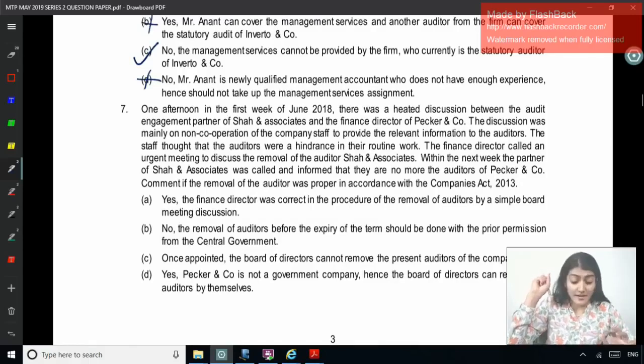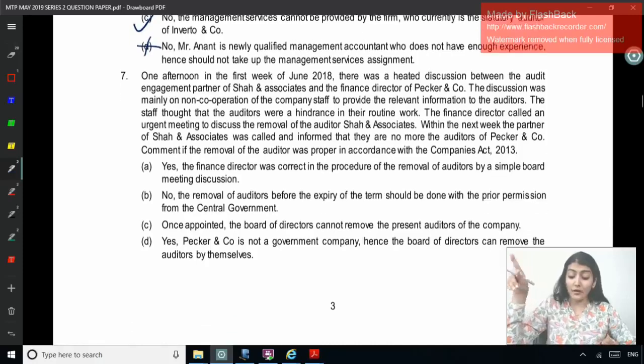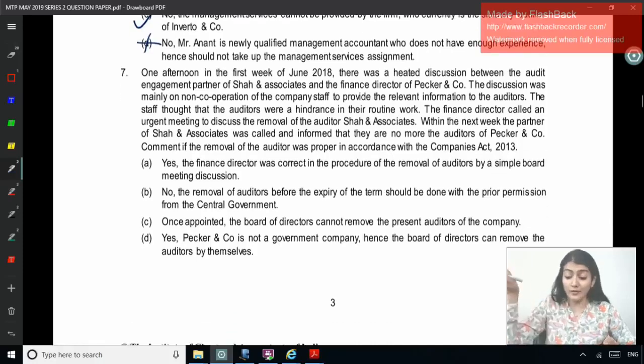The staff thought that the auditors were a hindrance in their routine work. The finance director called an urgent meeting to discuss the removal of the auditor Shah and Associates. Within the next week, the partner of Shah and Associates was called and informed that they are no more the auditors of Pecker and Company. Comment if the removal of the auditor was proper in accordance with the Companies Act 2013.